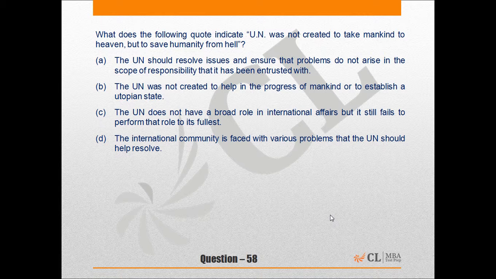Option A says the UN should resolve issues and ensure that problems do not arise in the scope of responsibility that it has been entrusted with. This is correct because essentially UN's task is to resolve issues without war and resolve issues in a peaceful manner. Option B says UN was not created to help in the progress of mankind or to establish a utopian state. This will become incorrect because it was created to help in the progress of mankind. And this is again not a very clear reflection of what the quote is.